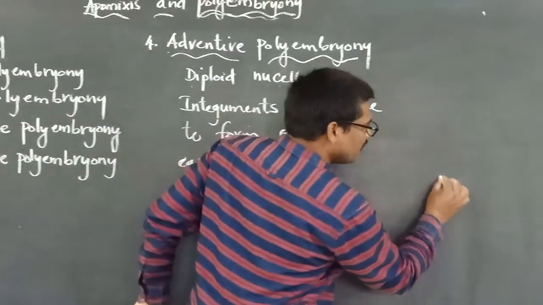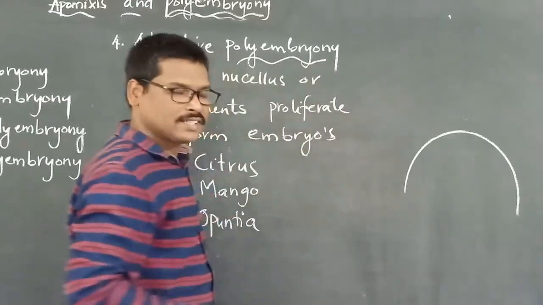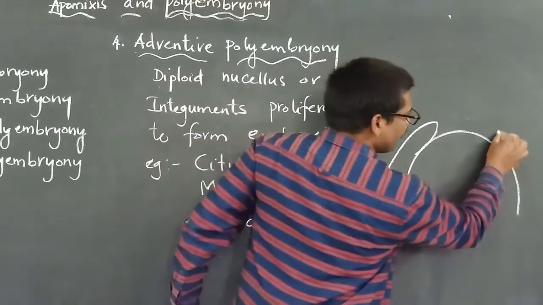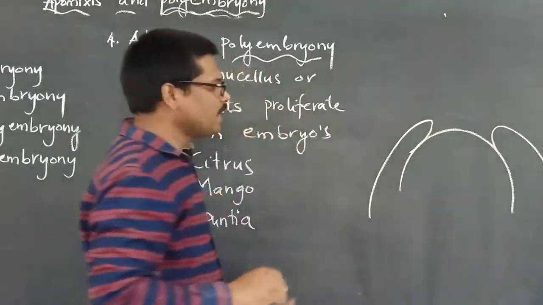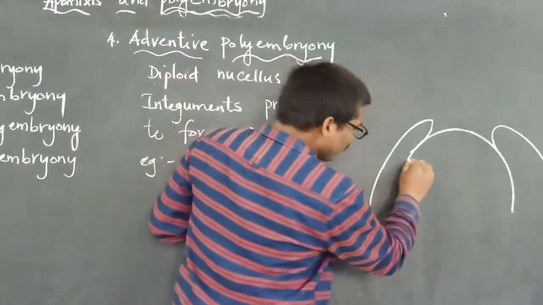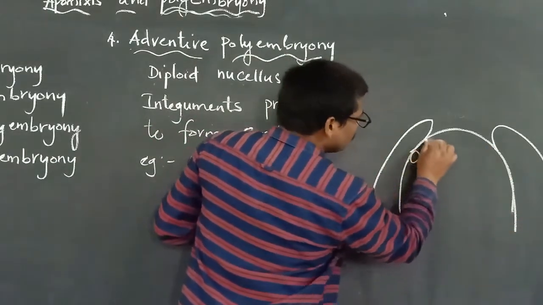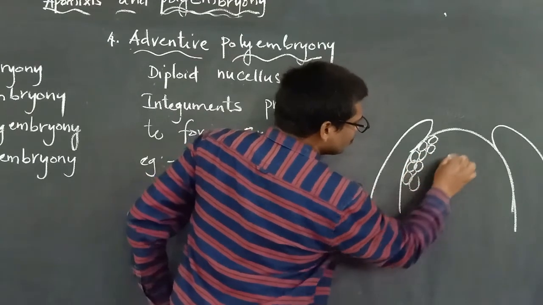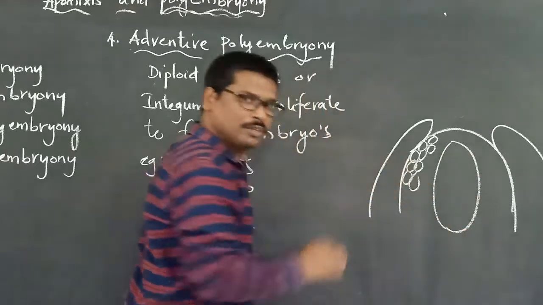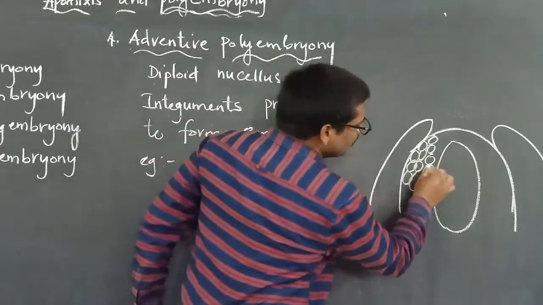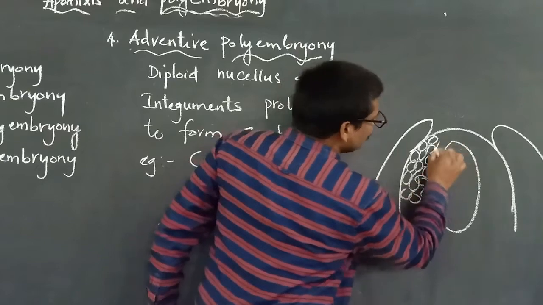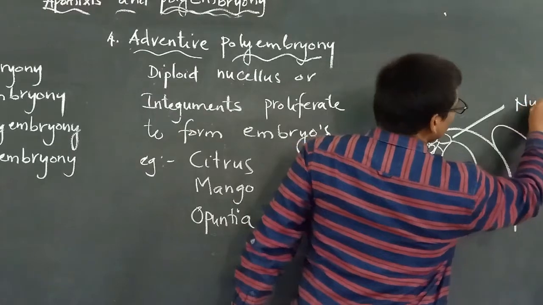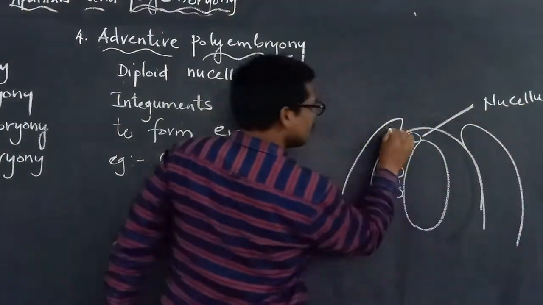Suppose here is the ovule. Let us say this is the ovule with its integuments. All these cells are the nucellus cells, and at the center the embryo sac will be there. Here are the nucellus cells, throughout all this, and these outer layers are called the integuments.